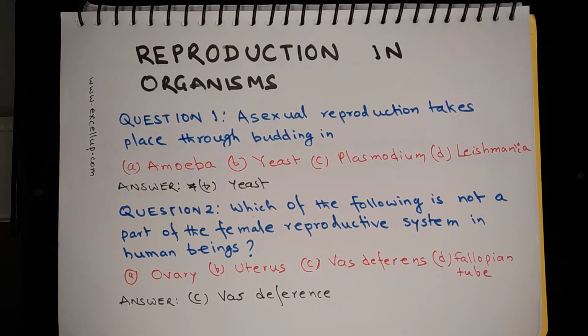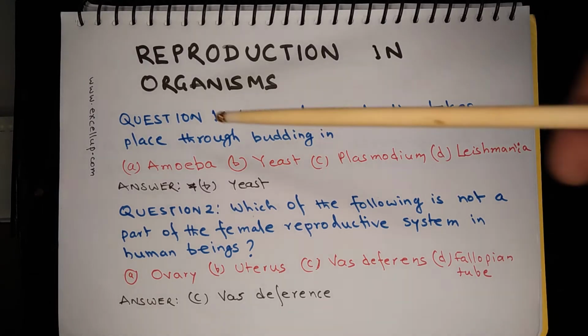In this video, you will learn the solutions of NCERT exercise questions from the chapter Reproduction in Organisms, taken from Science of class 10. So let us begin with question number 1. Asexual reproduction takes place through budding in which of these organisms?